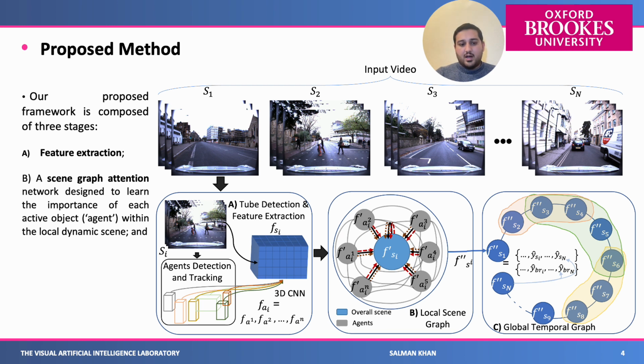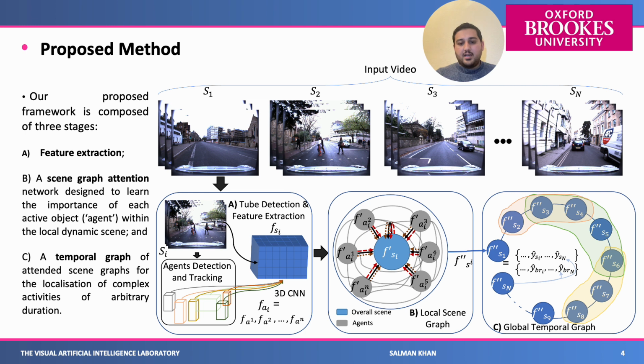These features are learned through a scene graph network to understand the scene dynamics, and then passed to another graph, a temporal graph, which can recognize and localize the complex activity.